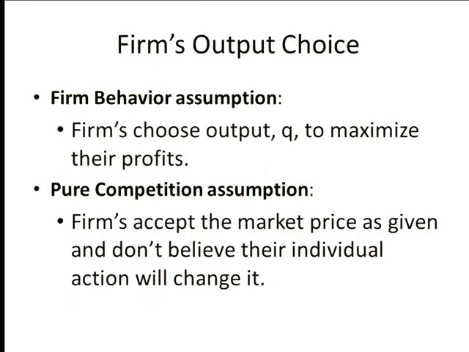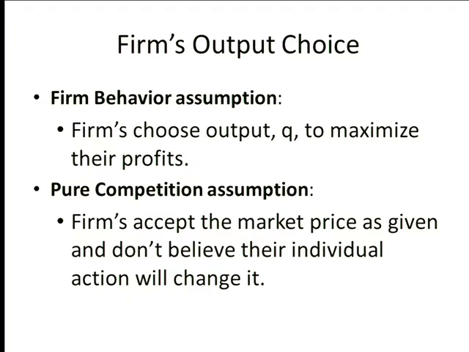So this is what I'm assuming. Firms choose output to maximize profits. Second thing I'm assuming is pure competition. Pure competition means the firms accept the market price as given. They don't believe what they do will change it. An example of that is American farmers producing wheat. There are a very large number of them. No one of them believes by selling a little more wheat or a little less wheat, she will change the price of wheat. That's the assumption of competition. And then we're going to assume it. There are other models. Take another course. You can learn about monopolies and oligopolies and the like. But here, we're just going to start with the competitive model.